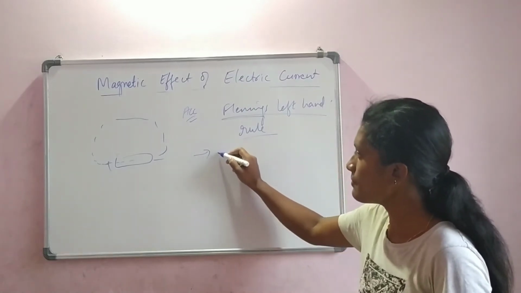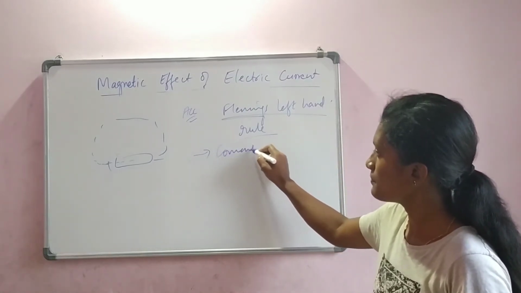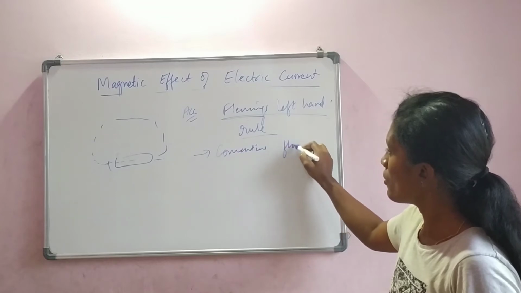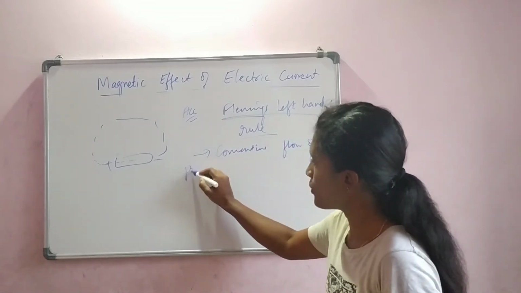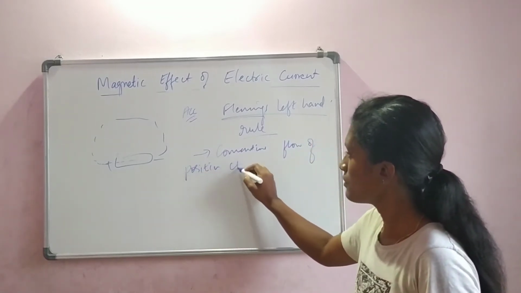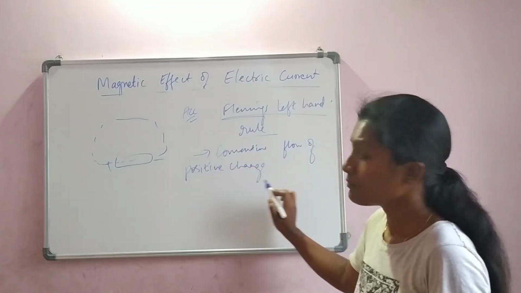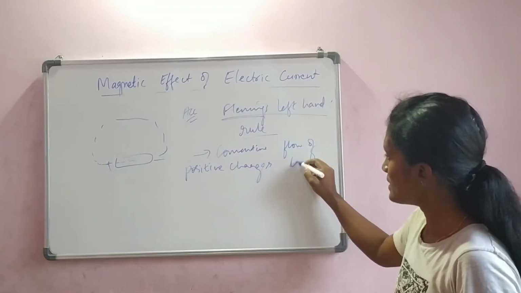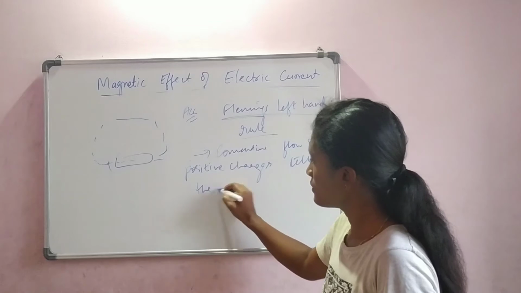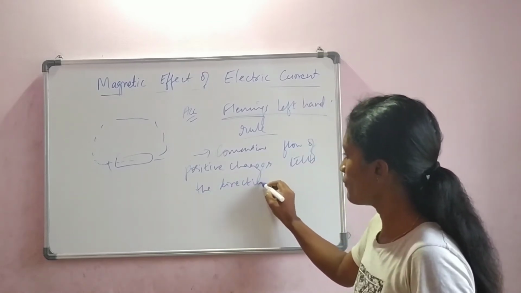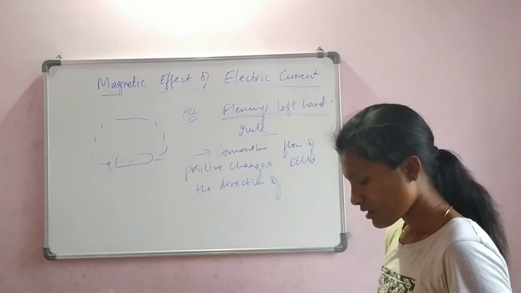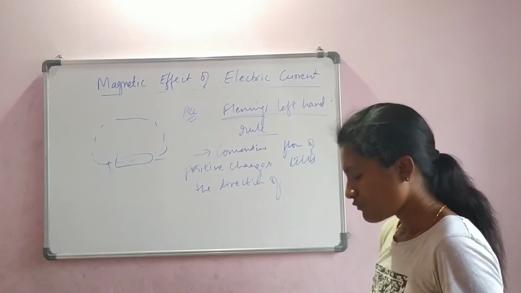So firstly, by convention, flow of positive charges tells us the direction of flow of current.